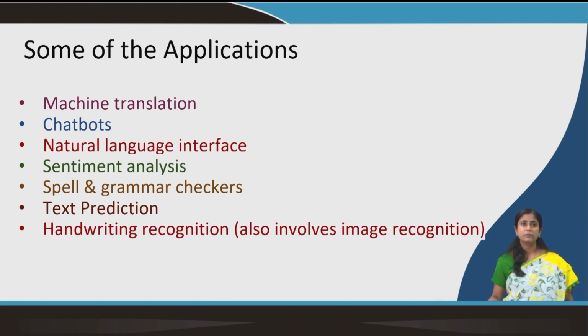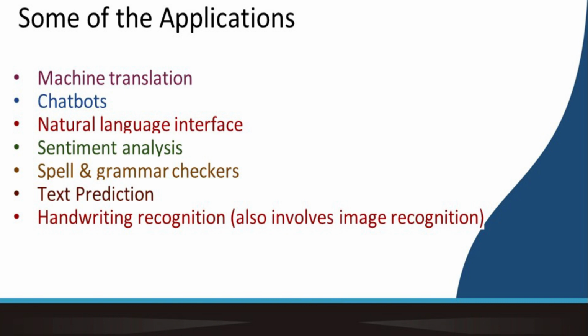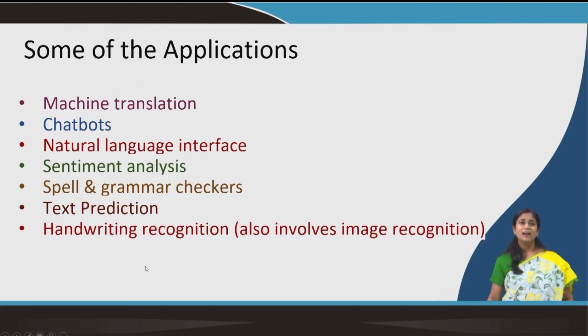So, that is there. Handwriting recognition: if you write something, maybe the word bus, you write it with a pen on your screen. If you are using a pen and you are writing on the screen, then it actually detects it and the word gets typed. So, those things can be done.